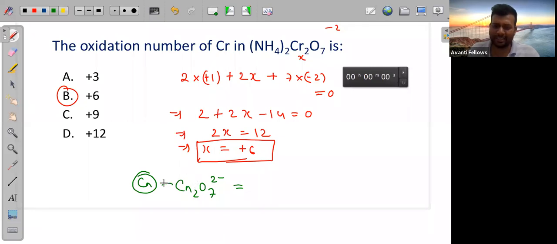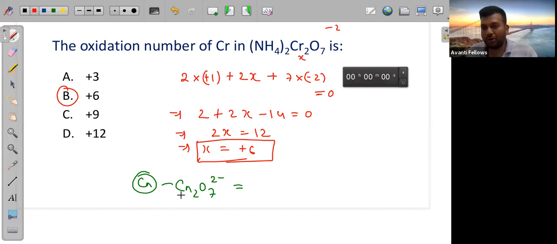Arey, this is in a redox reaction. You all have studied Cr2O7 2- and MnO4-, I think you have studied potassium permanganate and potassium dichromate. Those who are telling +7, that is not correct. So how to solve this?